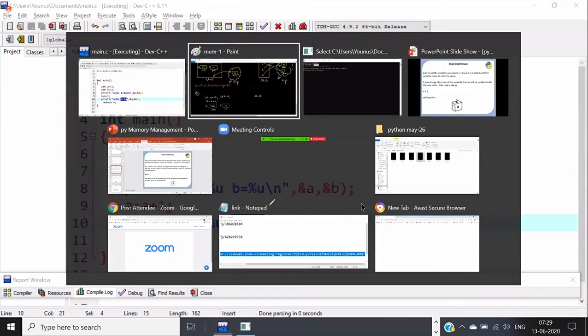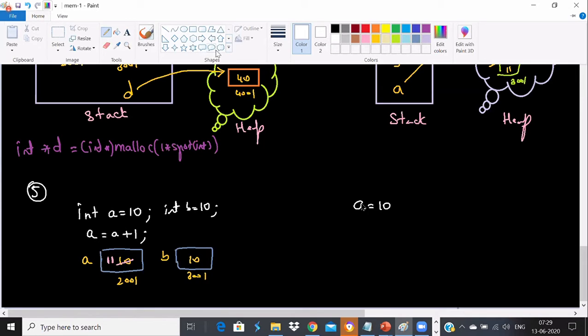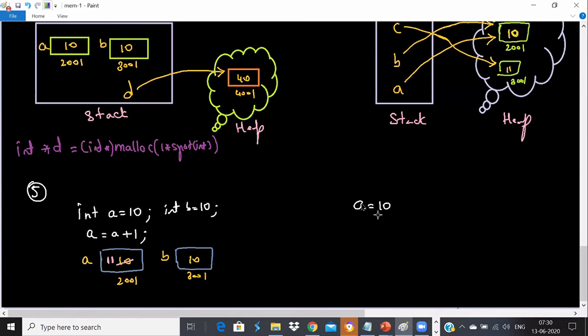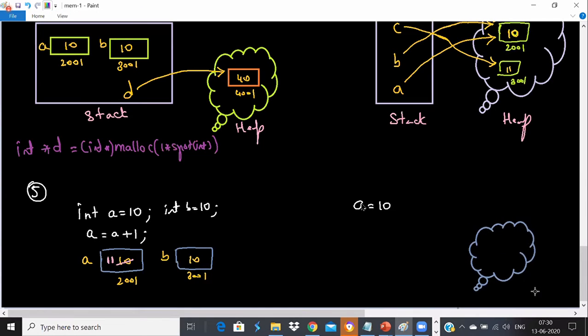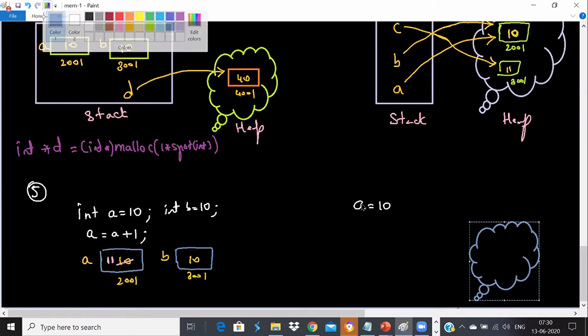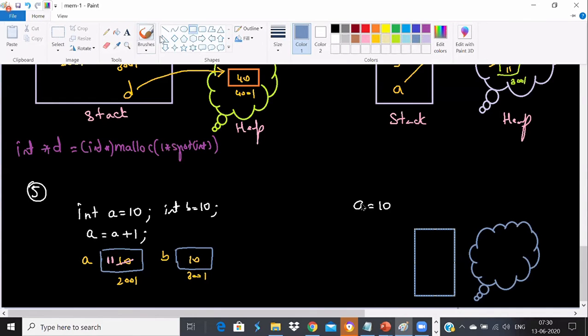Now, let's try to understand what happens in Python. When I say a is equal to 10 in Python, we all know that it has two different memories because it is dynamically created. When it comes to dynamic memory allocation, obviously you will get a heap memory and you will get a stack memory. Same with C language as well, that you will get two different types of memories, the heap memory and the stack memory. So what happens in the heap memory now?